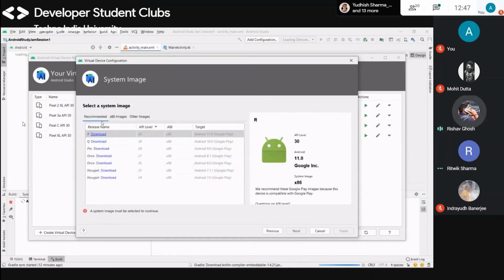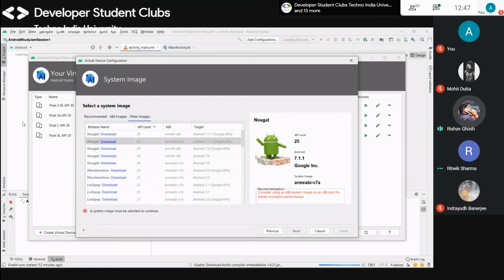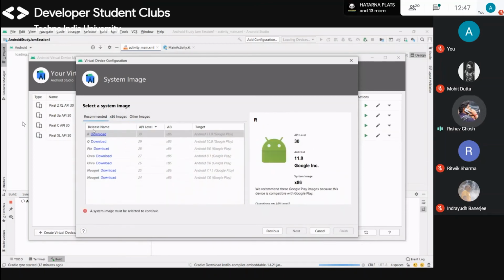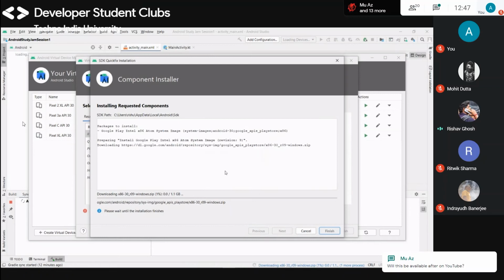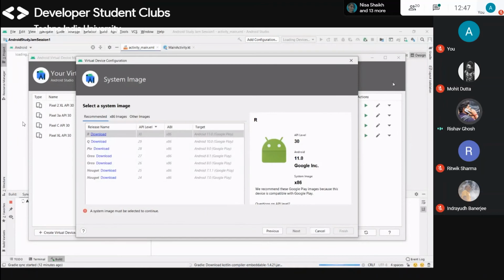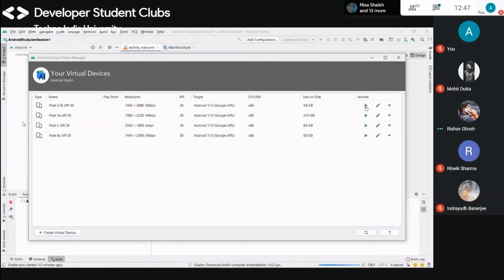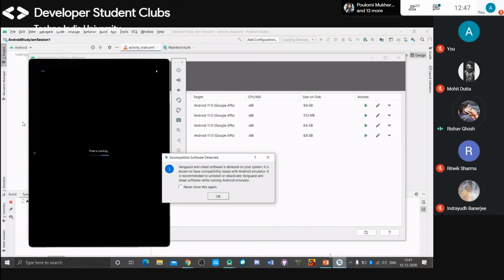And you need to download the versions, like Google Play versions, Pie, Oreo, Nougat, whatever you want to do with your API levels. You can download these images or other images. Recommended is this, and just click on download, and it will download the whole thing. It will take some time to be downloaded, and then just do next. When it is done, you can run and check the phone.